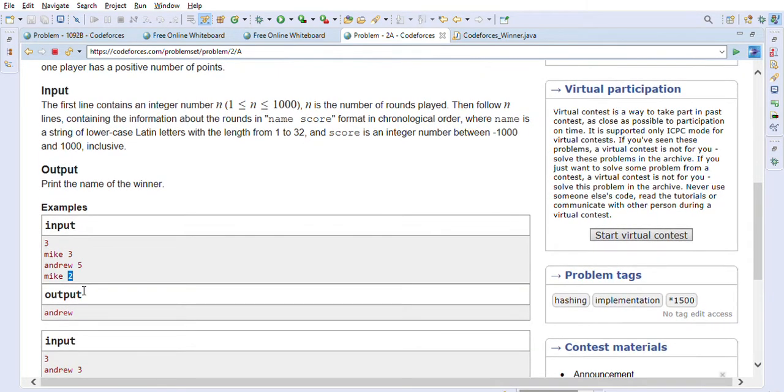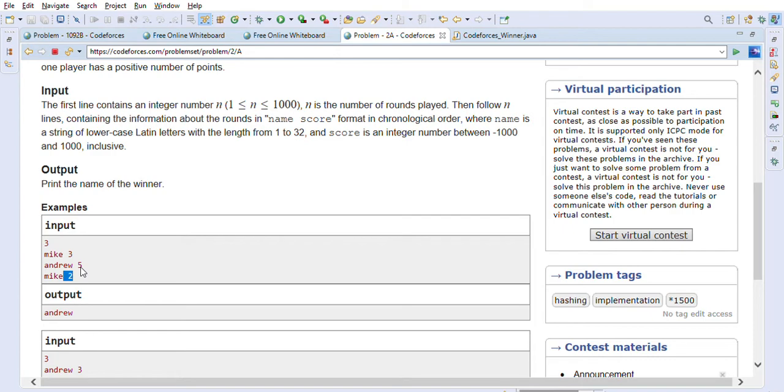Now to find out who is the winner, we first have to find the maximum points scored by one player in this list. The maximum will be 5, scored by Andrew here, and if you calculate Mike's points, that is also 5, because he scores 3 here and 2 here.